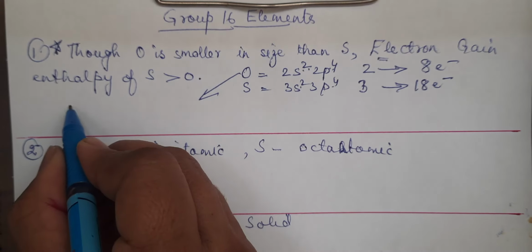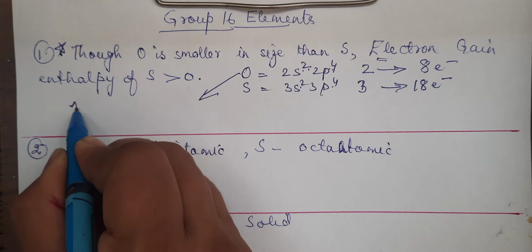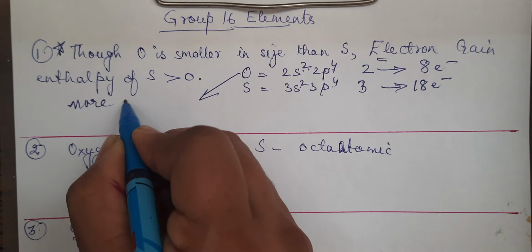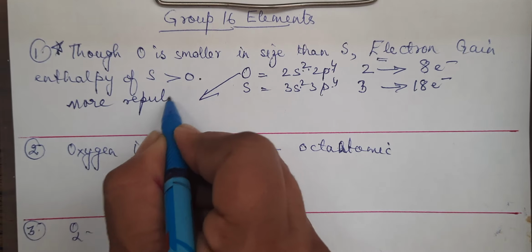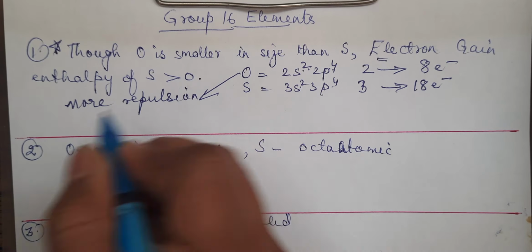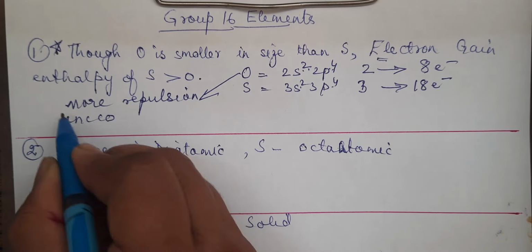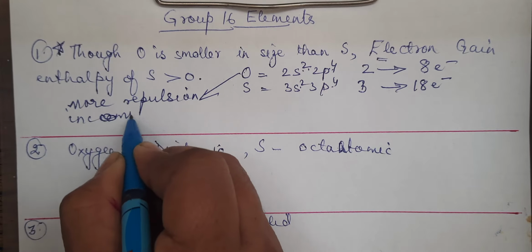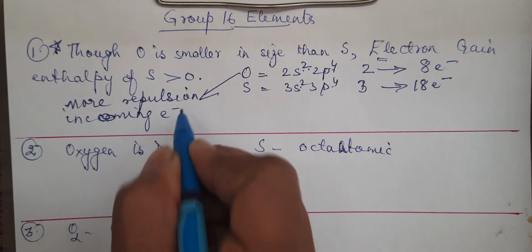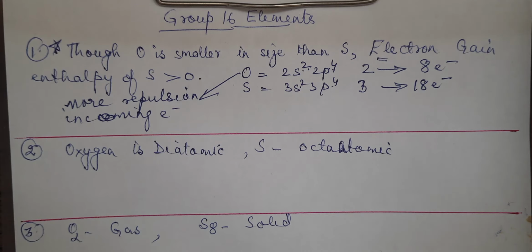In oxygen there will be more repulsion which is faced by the incoming electron, right?